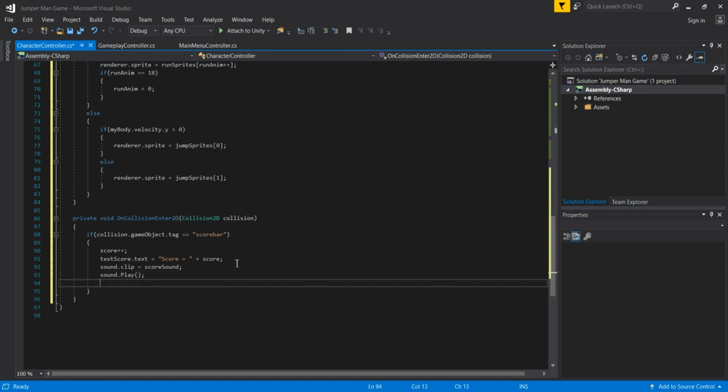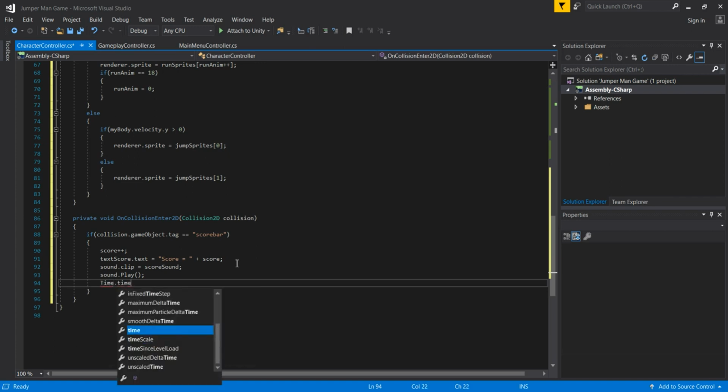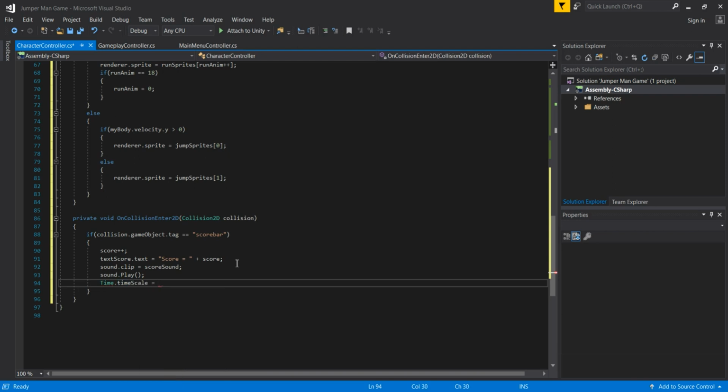And then actually the speed of our game will be increased, because if you remember from the preview of the game, the main part in the gameplay is that our player gets faster and faster as long as we play our game. So as long as we play, our game in general gets faster and faster, and for that we are now going to pass that behavior. So we're going to use our time.timescale one more time, so timescale, and then this is going to be increased, so plus equals by 0.3 every frame.